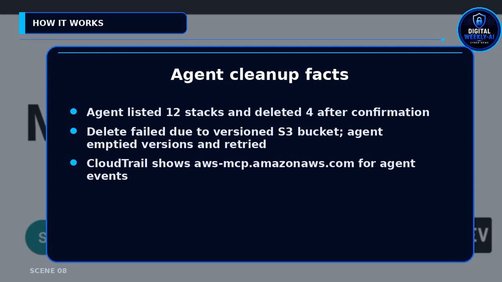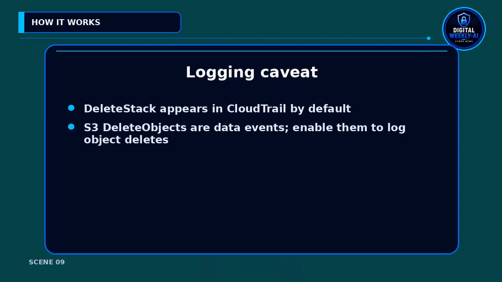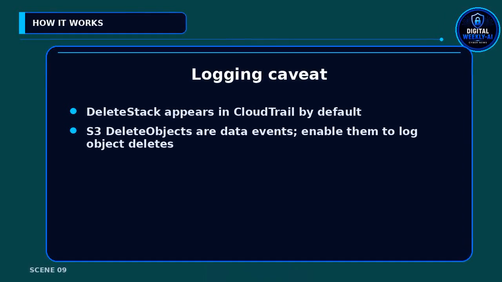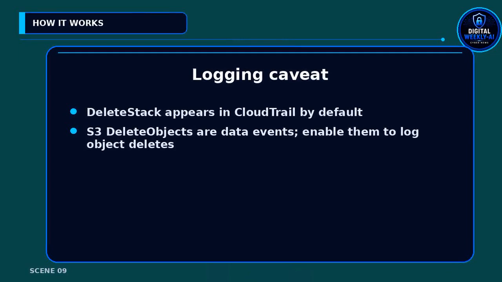aws-mcp.amazonaws.com for agent events. The scan found 3 stopped EC2 instances, 14 unattached EBS volumes, 5 elastic IPs, 122 S3 buckets, and 16 Lambda functions. An estimated charges alert had crossed $250. Management events like delete stack are logged in CloudTrail by default. S3 object deletes are data events and are not logged unless you enable data event logging for that bucket. So high-level deletes are auditable, per object deletes may not be.